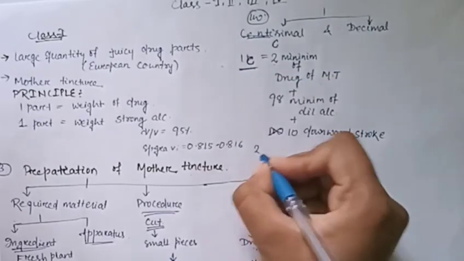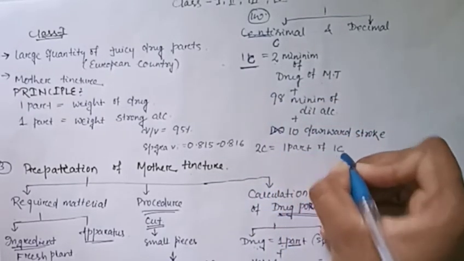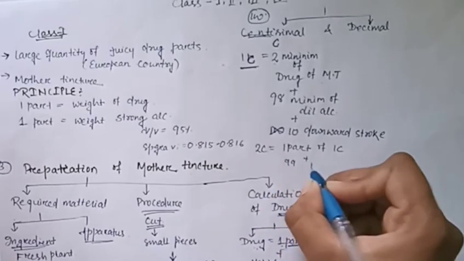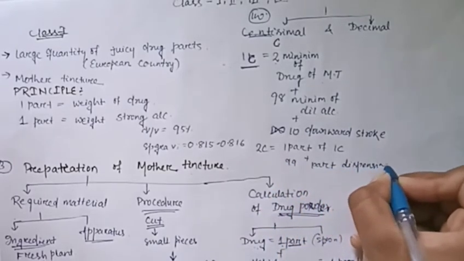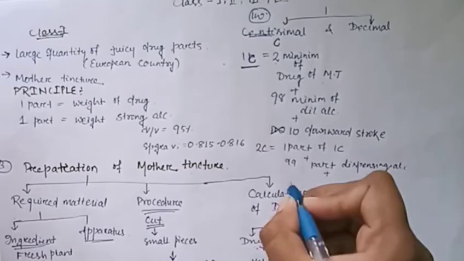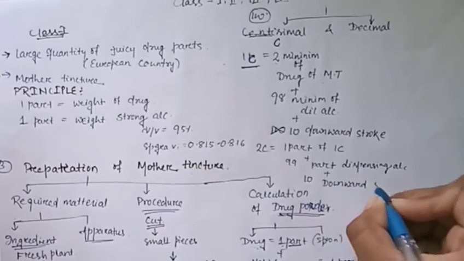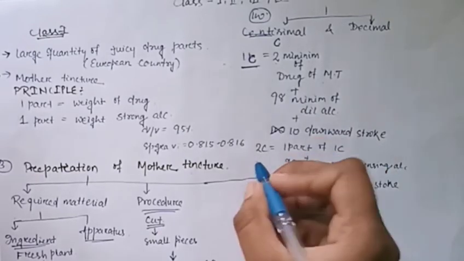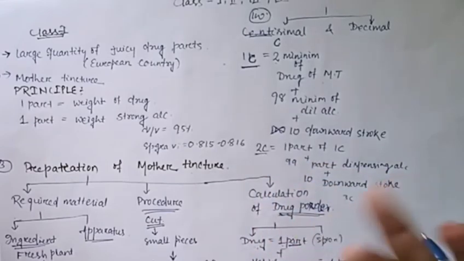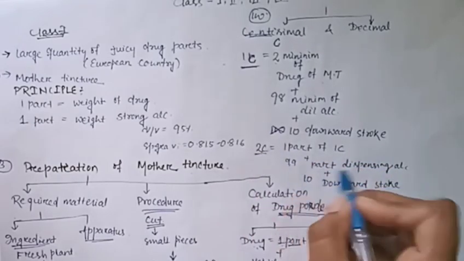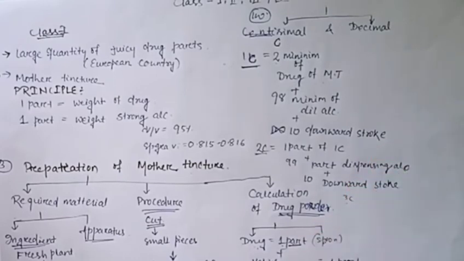And the next, 2C, is 1 part of 1C plus 99 parts of dispensing alcohol plus 10 downward strokes. In this manner we go towards the next potency. If we go towards 3C, then we take 1 part of 2C, 99 parts of dispensing alcohol plus 10 downward strokes. In this way we go towards the next higher potency.